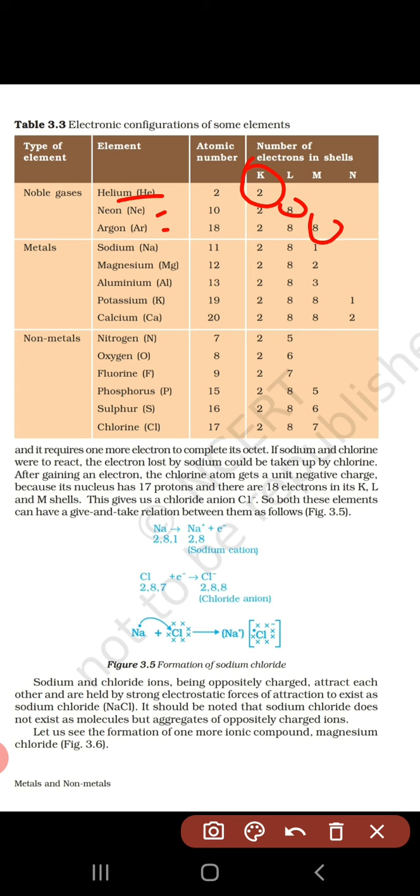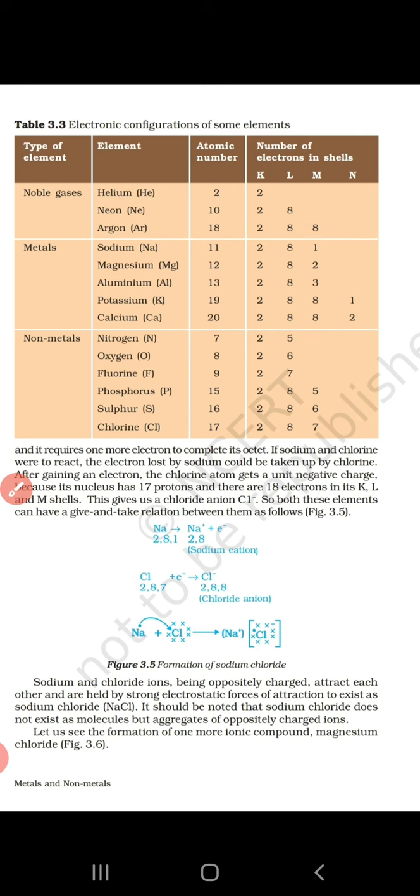Now, though 8 electrons in the outermost shell always impart stability to an atom, 2 electrons in the outermost shell impart stability only when the outermost shell is the first shell.